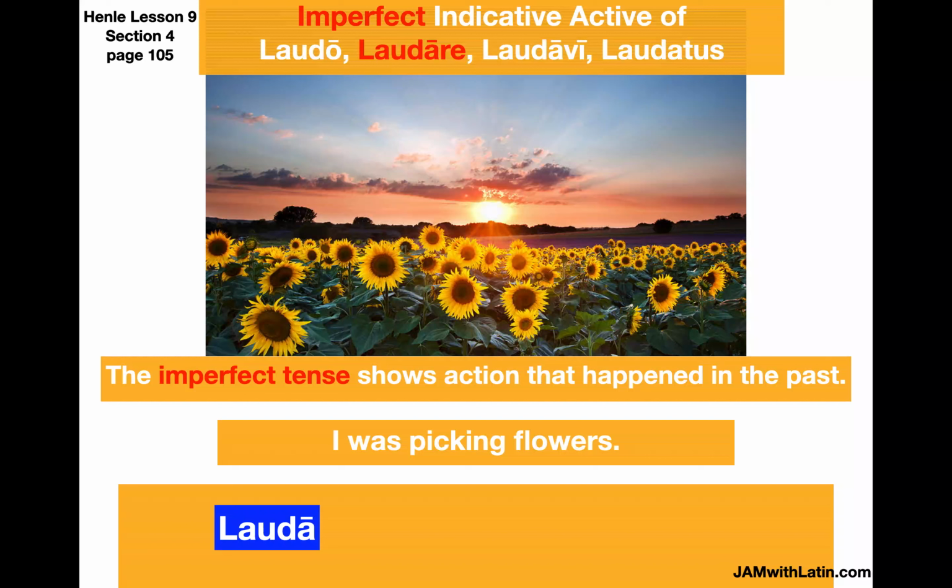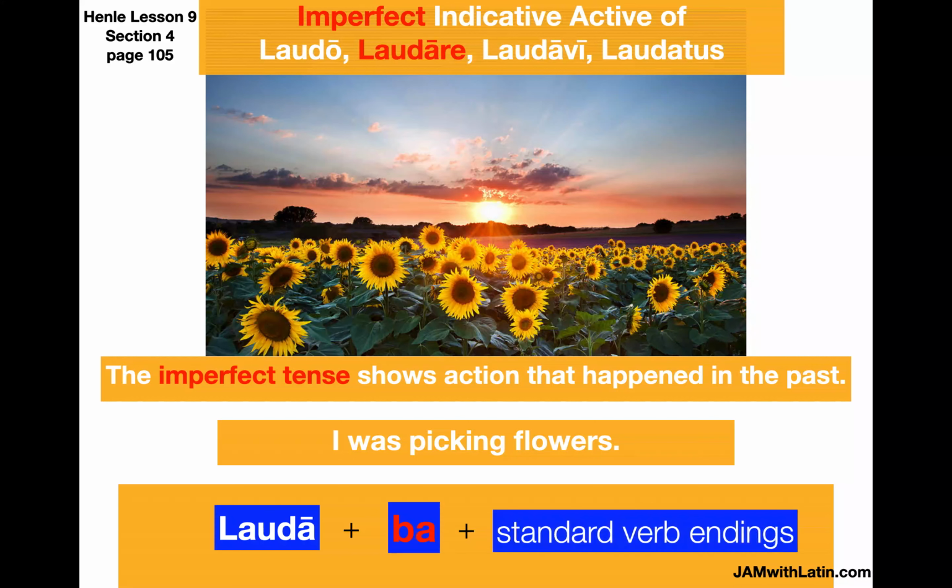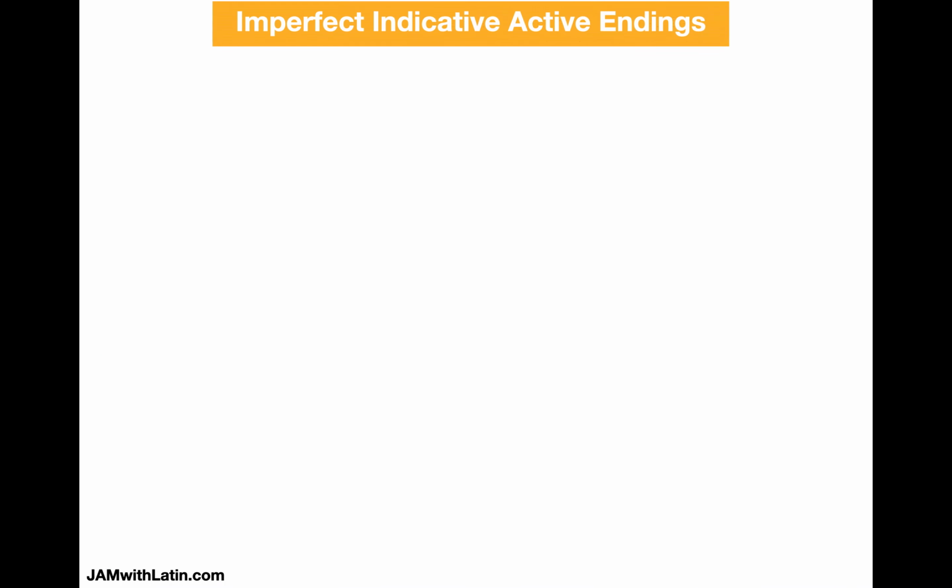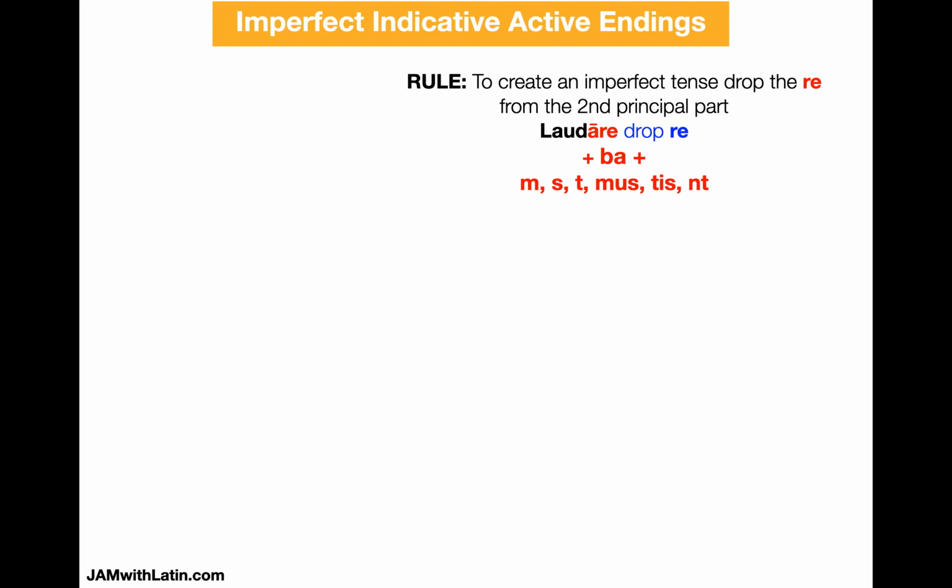We take the stem from the second principal part, lauda, and we add to it ba. And then we add to that the standard verb endings that I already showed you. Another thing about the imperfect tense, when you translate it to English, it will always translate to was ... ing. So I was picking. So it's was plus a verb in an ing ending. Got it? Great. So I'm going to show you how to build the imperfect tense with the rule.